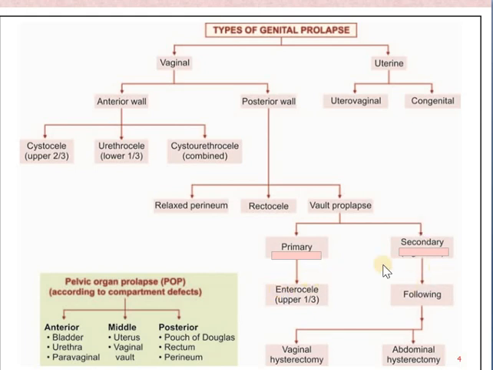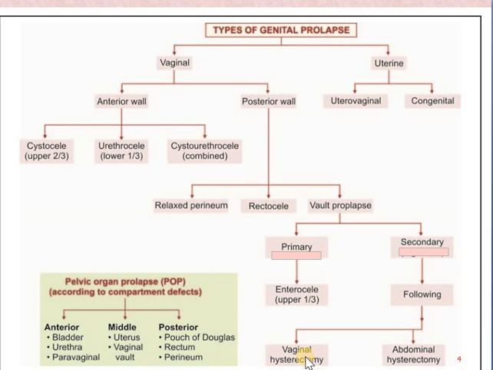Then next is secondary. What is secondary vault prolapse? It will always happen following any kind of hysterectomy, especially vaginal hysterectomy or abdominal hysterectomy. What is the vault? The vault is nothing but the vaginal canal ceiling, the top end of the vaginal canal. When there is prolapse there, it is called vault prolapse. So if it is irrespective of any surgery, then it is primary. If it is a post-surgery complication, then it will be secondary.